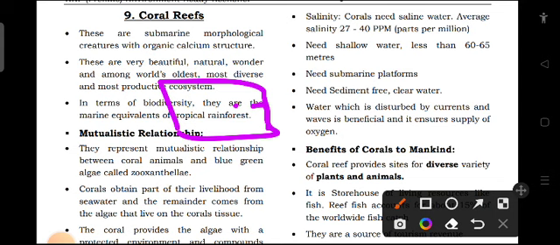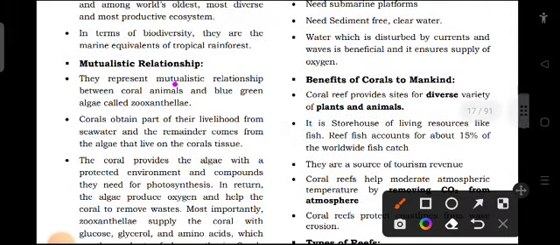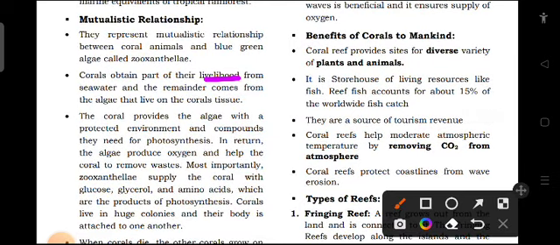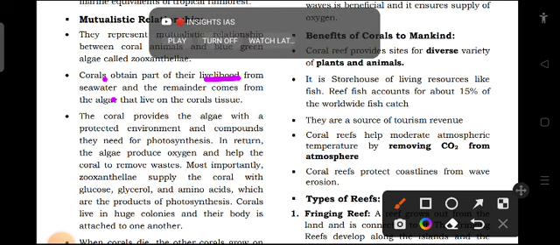So there is a mutualistic relationship. They represent the mutualistic relationship between coral animal and blue-green algae called zooxanthellae. So it's a mutual relationship between these two creatures. Corals obtain part of their livelihood from seawater and the remainder comes from the algae that live on the coral tissue. So these two components help in their livelihood, one being the seawater and the other being the algae which lives on them. Coral provides algae with a protected environment and compounds they need for photosynthesis. So it's like a mutual symbiotic relationship.